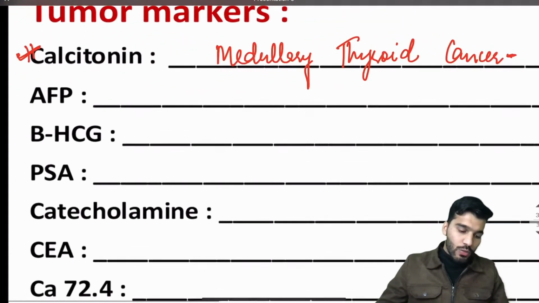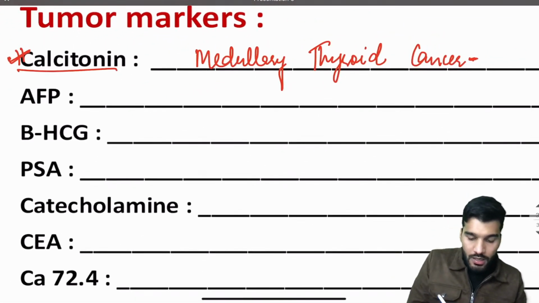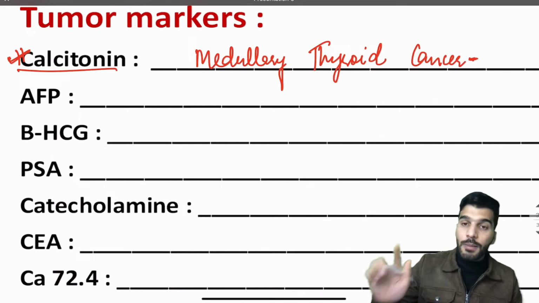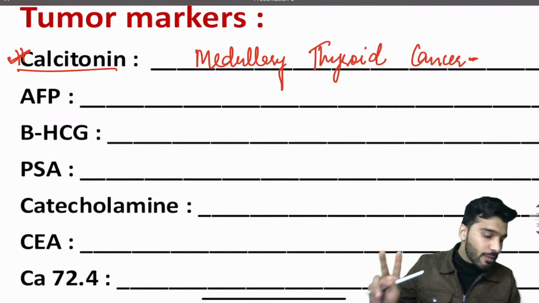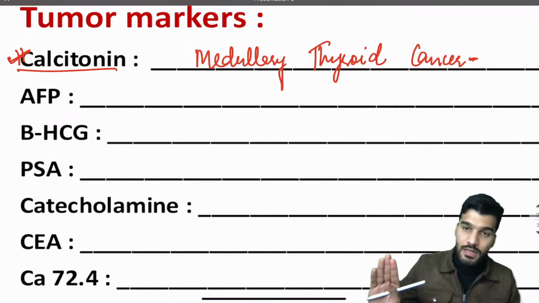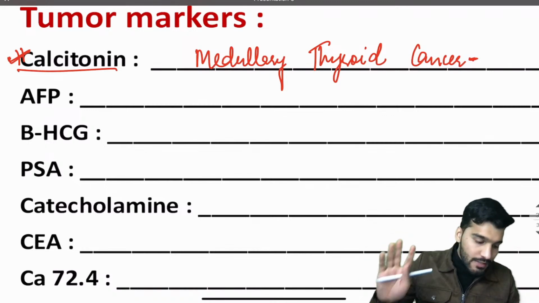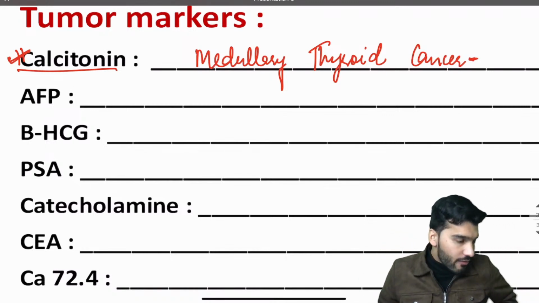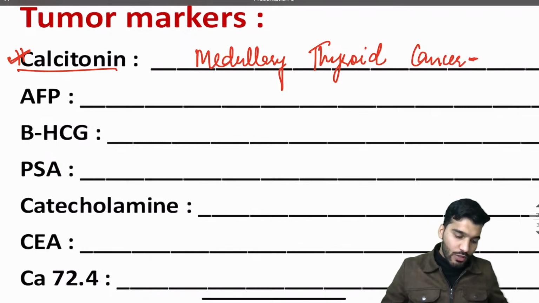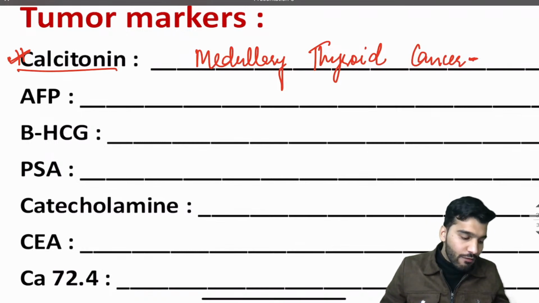So calcitonin, we already know, is a tumor marker of medullary thyroid cancer. Number one. Number two, it arises from the parafollicular C cells. Number three, it is associated with the MEN2 syndrome. Number four, the marker is calcitonin; if negative, we go with CEA. Number five, the gene associated is RET mutation. Now the second one is going to be alpha fetoprotein.